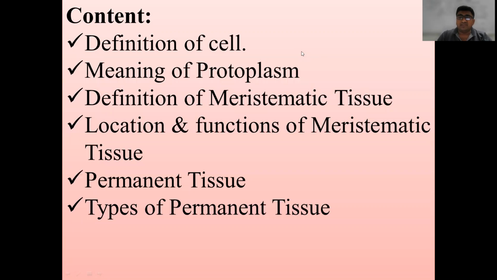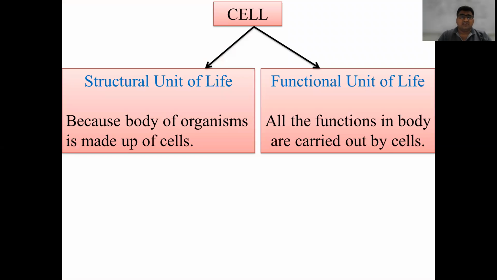the definition of meristematic tissue, location and functions of the meristematic tissue, definition of permanent tissue and different types of the permanent tissue. So the cell, it is defined as structural and functional unit of the life. It is also defined as a fundamental unit of the life, as the life of each and every organism starts from the cell. Then the cells group together to form the tissue, organ system, and that leads to formation of organism.